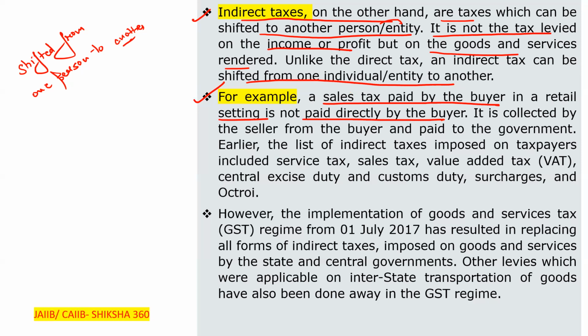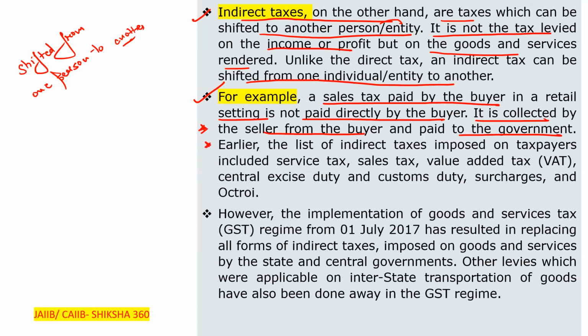For example, if we are going to the market to purchase a new car, the auto dealer will take the tax from us and later on pay the tax to the government. So that is indirect tax. A sales tax paid by the buyer in a retail setting is collected by the seller from the buyer and later paid to the government.